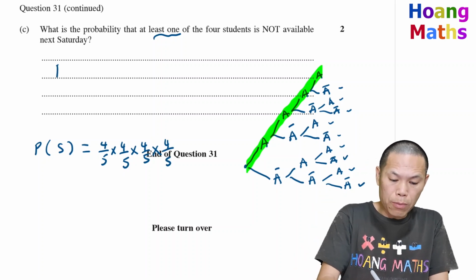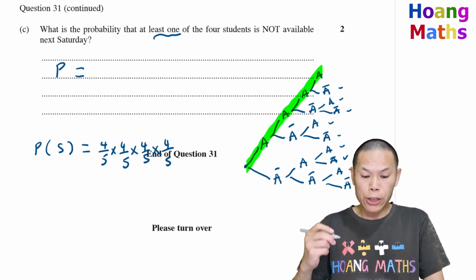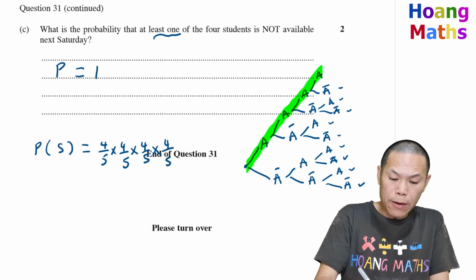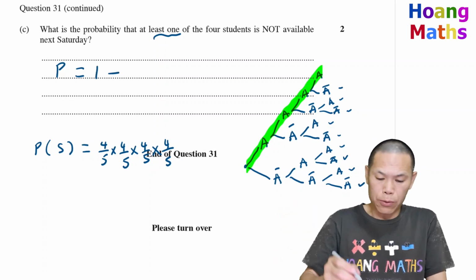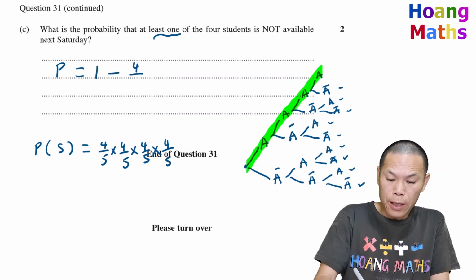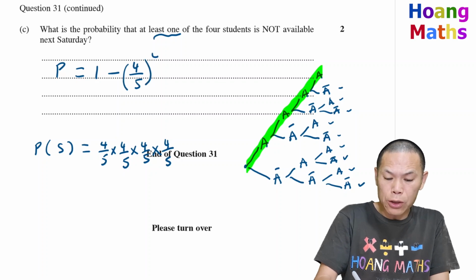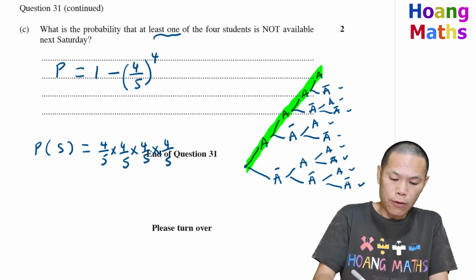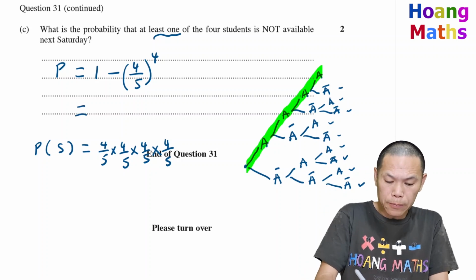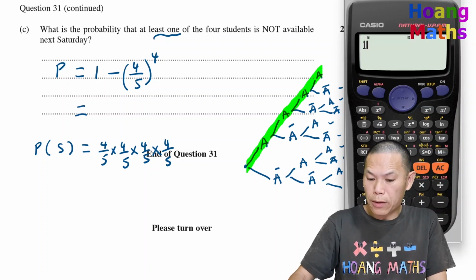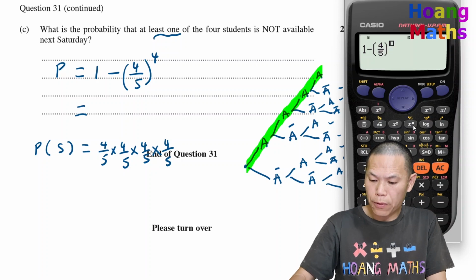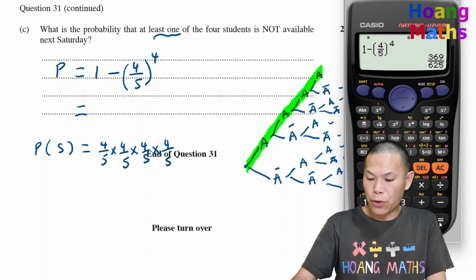So therefore, the probability at least one student's not available next Saturday means 1 minus all of them available. So that means 4/5 to the power 4. That means all of them available, so we don't want that, so we minus that out from 1. So I'll just go 1 minus brackets 4/5 to the power of 4. So there you go.